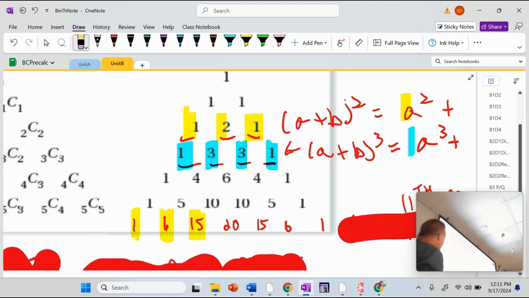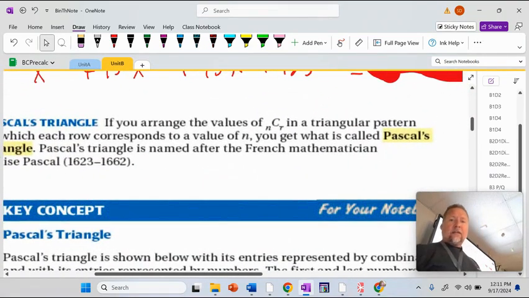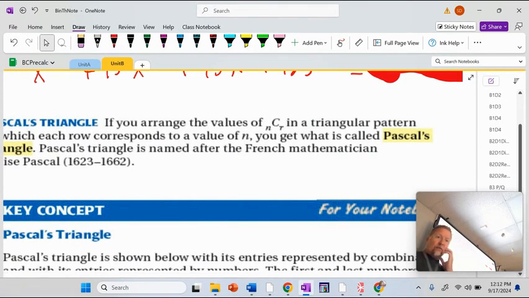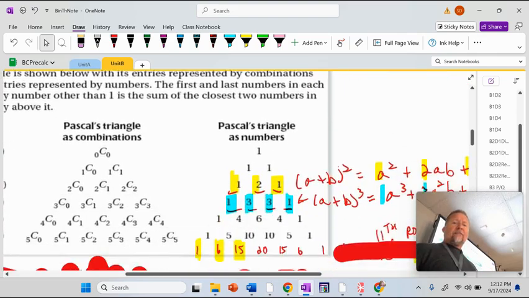As a matter of fact, Pascal, I forgot his first name. I don't want to make it up, but Blaise? Does that sound right? Anyone know Pascal? Anyway, forget it. I think I just made an embarrassment of myself. But he's actually a big time mathematician in general. This is a very small component of the things that he brought up. As a matter of fact, I think in this document from Algebra 2, it talks about his birth and death, French mathematician. Man, he wasn't very old either. 62, 52, 42, died at 39. Boy, there could have been a lot more from him, I bet. But I'll just leave it at that.